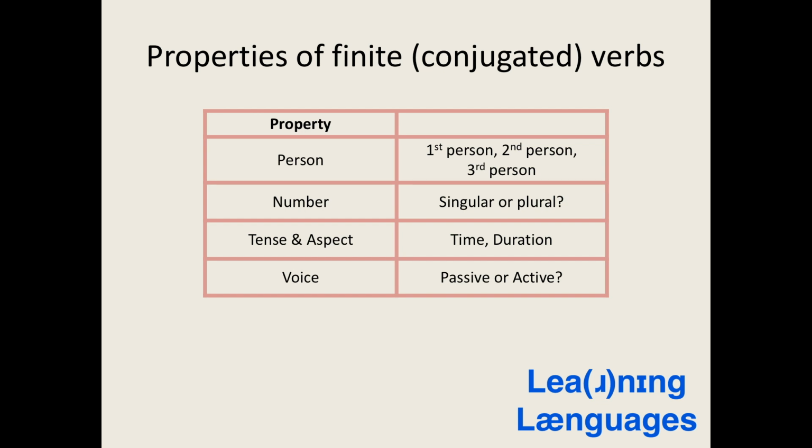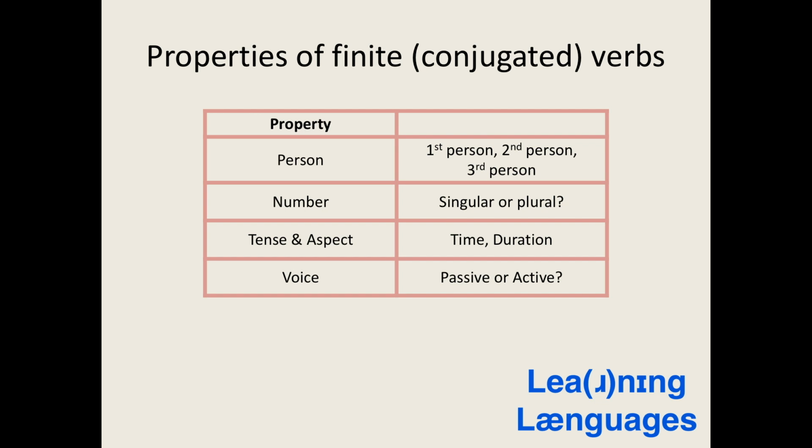We have person. This describes the relationship of the subject of the verb to the narrator. If the narrator is referring to themselves or a group of people to which they belong, they will use the first person. We interpret this in English as I do something or we do something. If the subject of the verb is the audience whom the narrator is addressing, they will typically use the second person, but in some languages the third person singular is also used in this case.